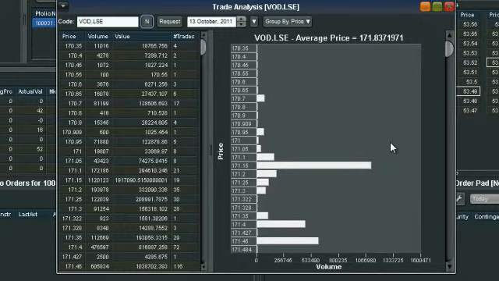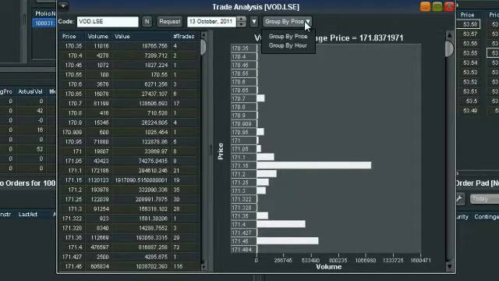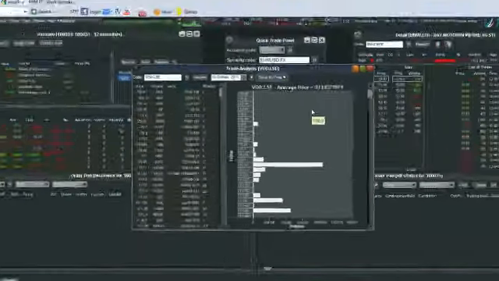This is where most traders would come to have a look at the average price for the day or the volume weighted average price, so that maybe you can work out what a good price to get in or out of that stock is, or that CFD at any stage throughout a day. You can sort this by date, you can group it by price, or you can group it by hour.